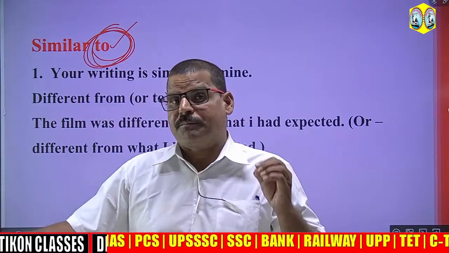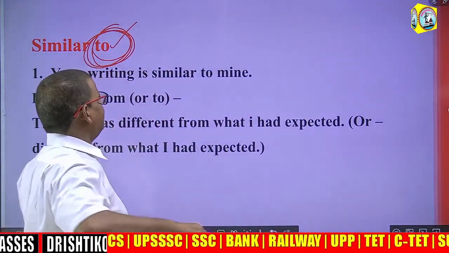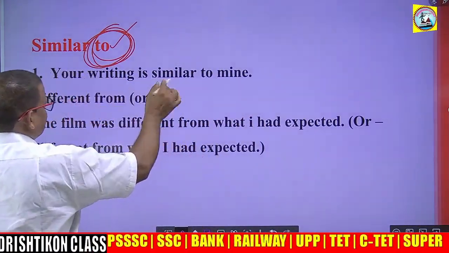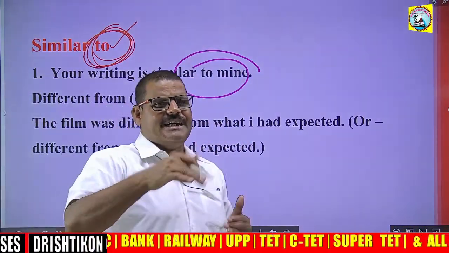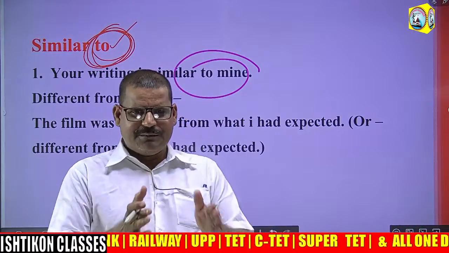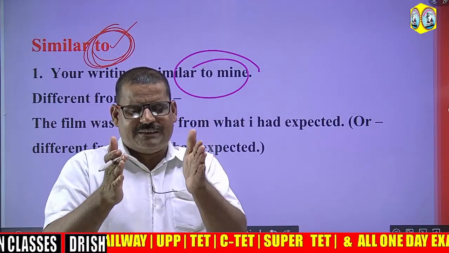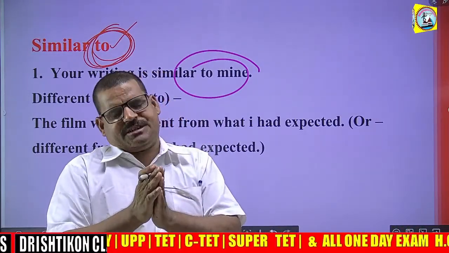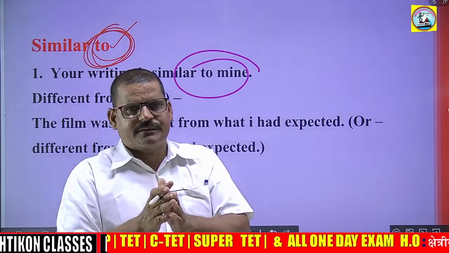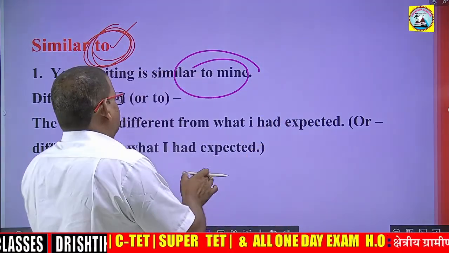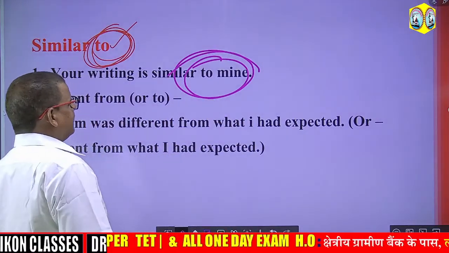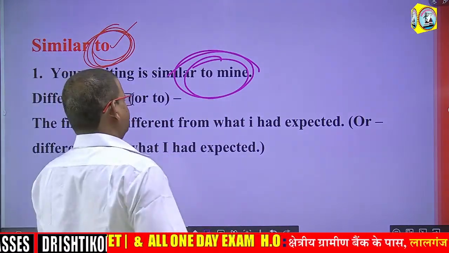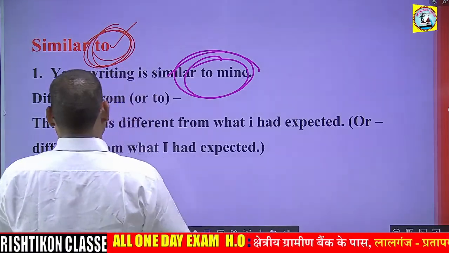Then you have to use the preposition to. Similar to. Your writing is similar to mine. That means your writing and my writing are the same. I mean, both writings match. Right? Therefore, you can say my writing and your writing are similar.